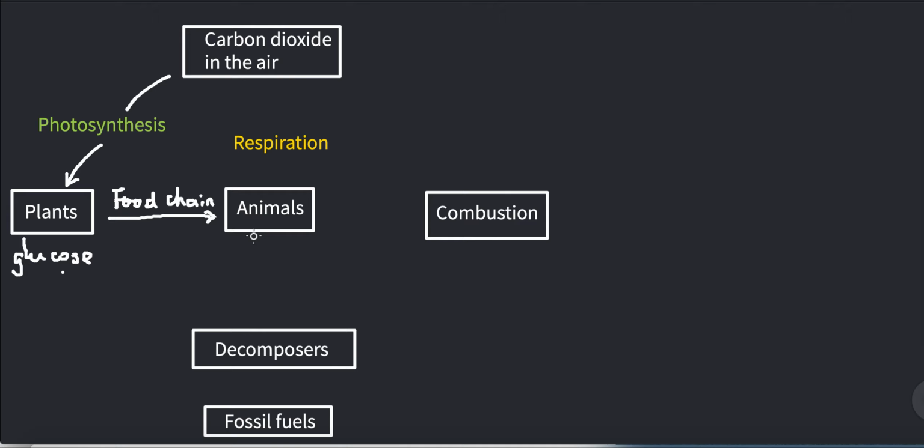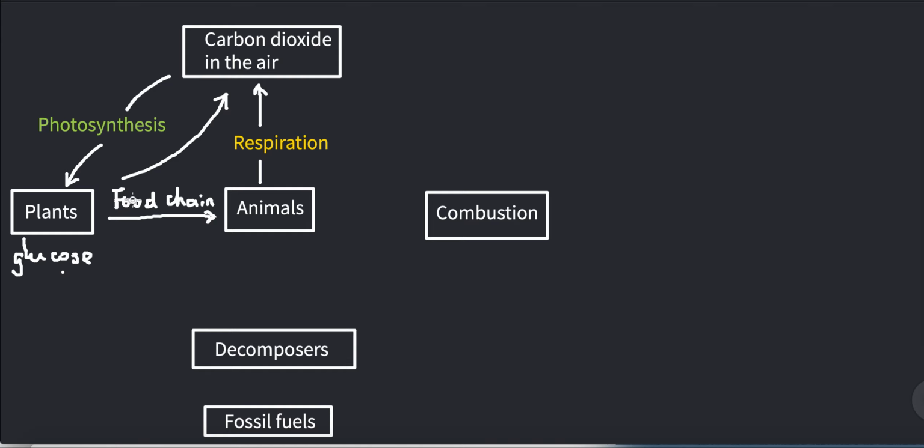Now, both plants and animals grow during their living time, and they also reproduce themselves. All that activity needs energy. So the respiration process is able to turn that food into energy for them to grow in size and to carry out their body activities. All this is respiration, and it turns carbon back into carbon dioxide in the atmosphere.